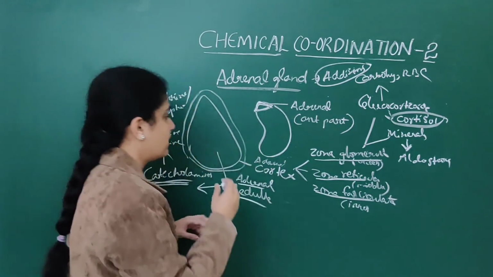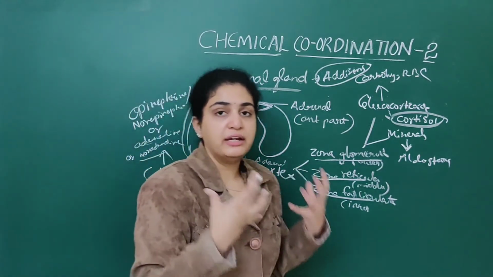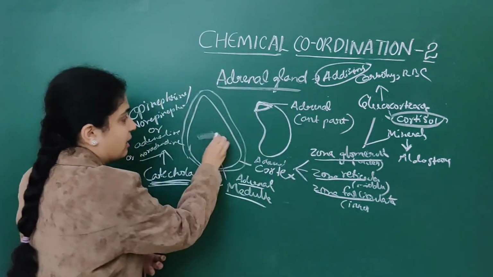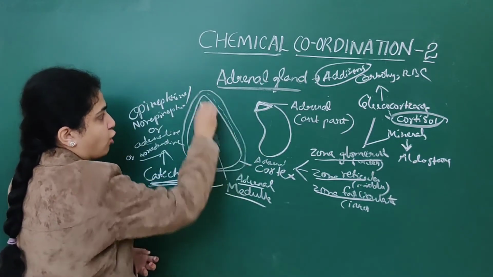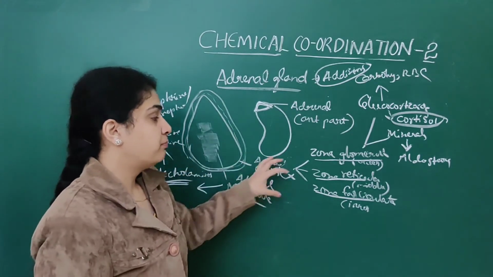This adrenal gland is divided into the outermost adrenal cortex and the innermost adrenal medulla. The outer layer is cortex, the inner one is medulla.